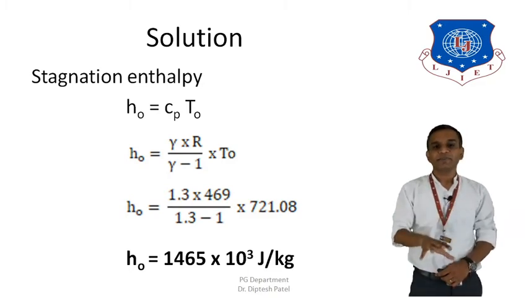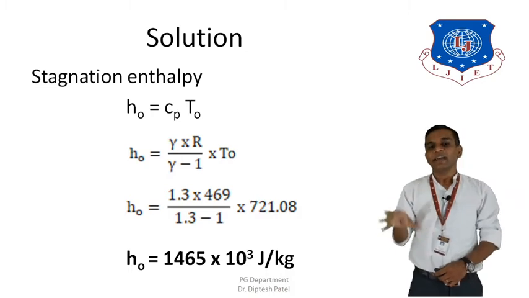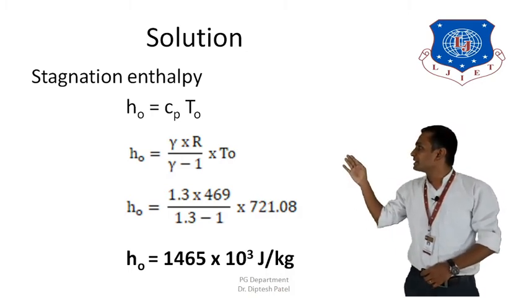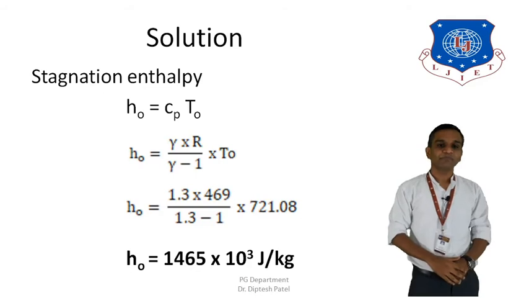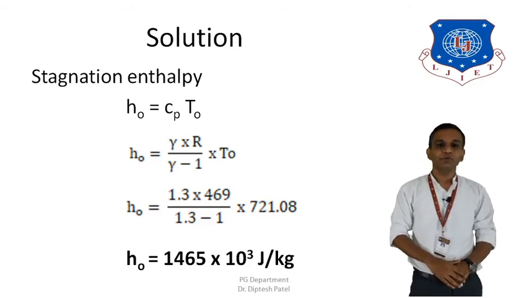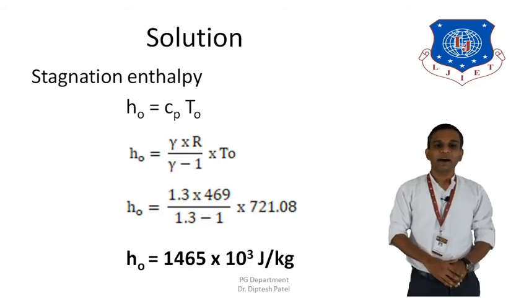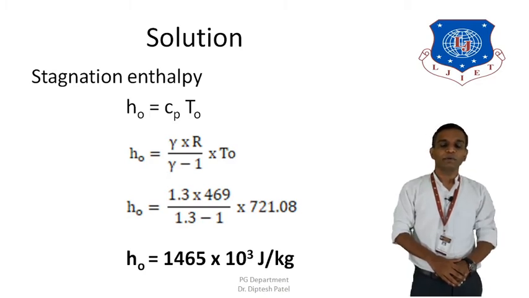Let's put the values of gamma, R and TO, and therefore this equation can be rewritten as HO is equal to 1.3 into 469 divided by 1.3 minus 1 into 721.08. After going through the calculation, we will get HO is equal to 1465 into 10 raised to 3 joule per kilogram.